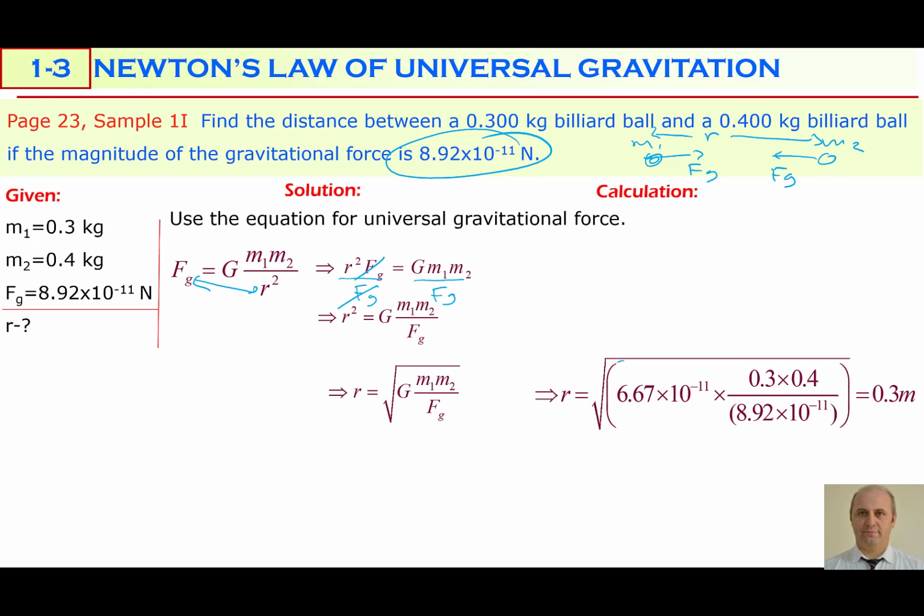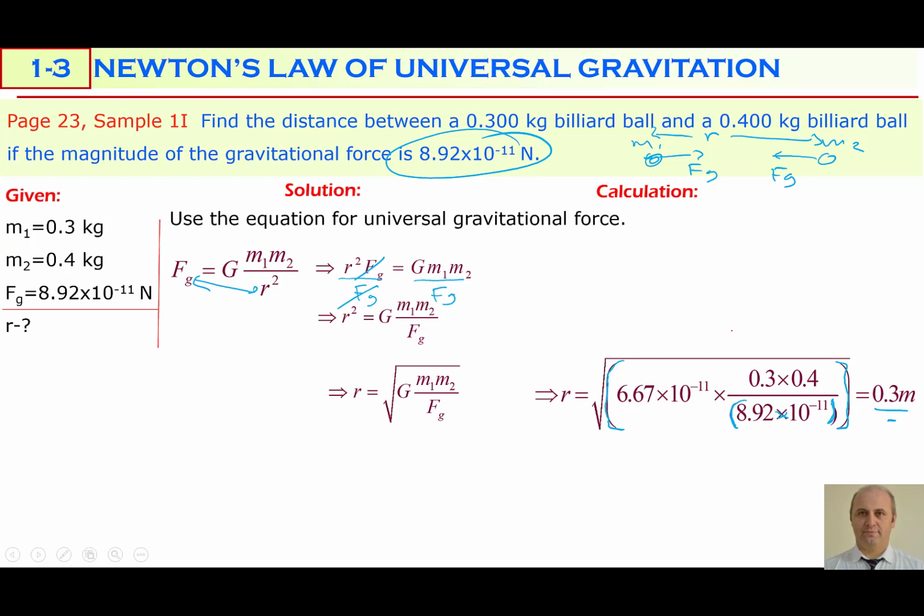In here, don't forget two brackets. One bracket is common for the expression inside the root. The second one is for the denominator, because there's a multiplication. If there's a multiplication, the denominator always uses a bracket. So the result is going to be 0.3 meters if you do this calculation. And this is how we calculate the gravitational force between any two objects, and these objects will attract each other with the same force of magnitude but opposite in direction, action-reaction pairs.